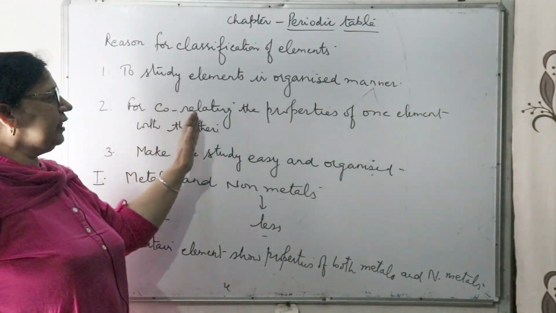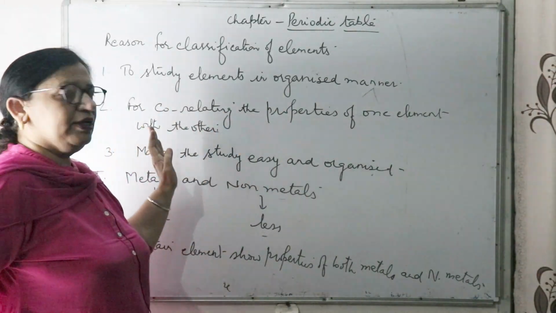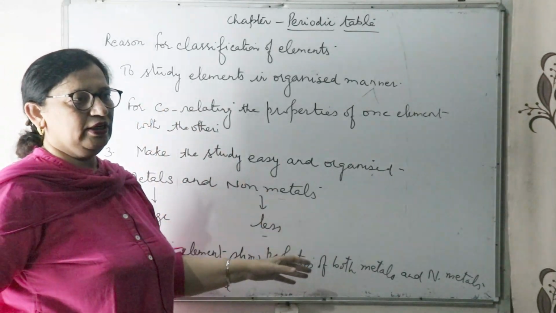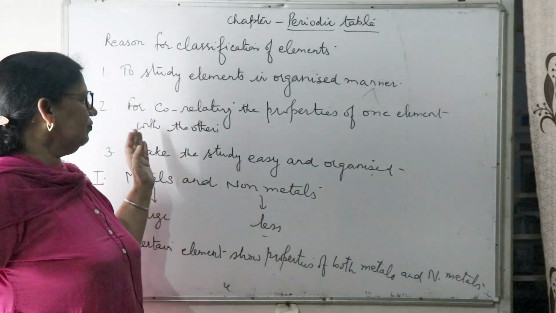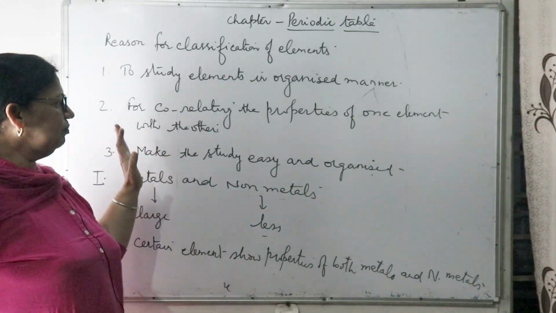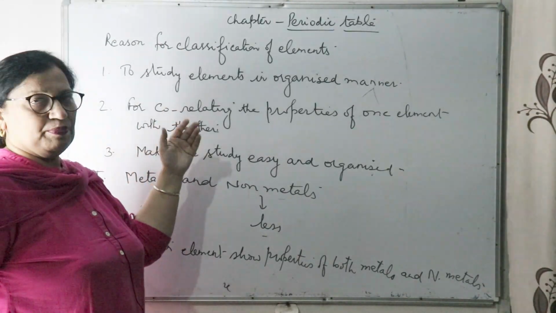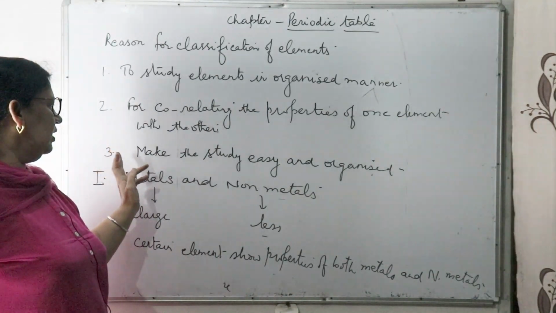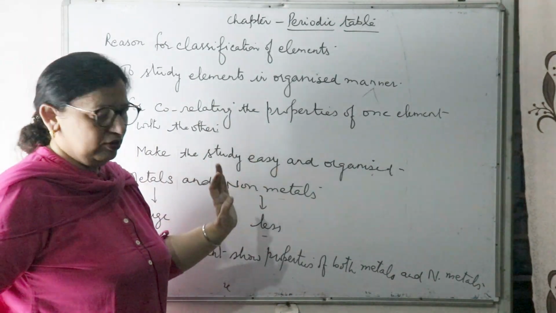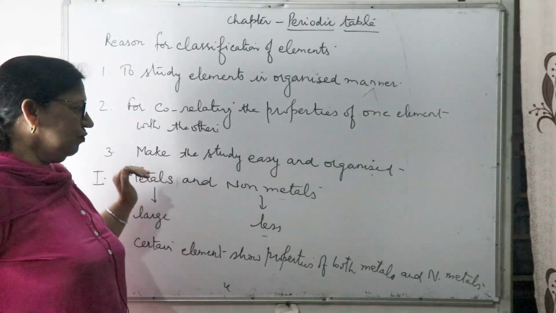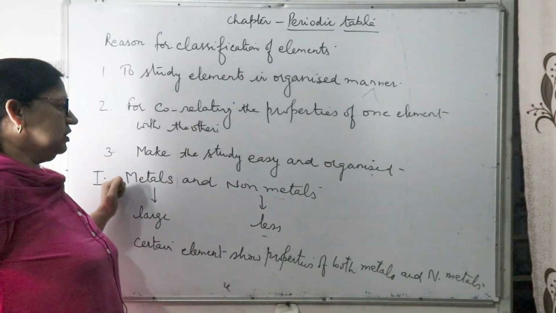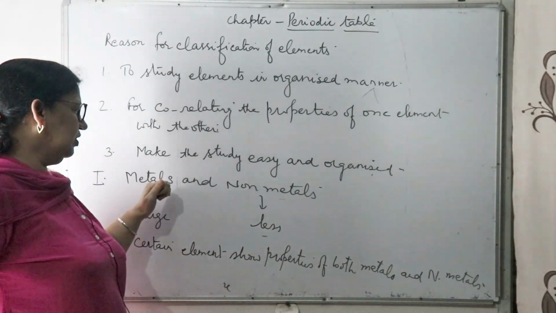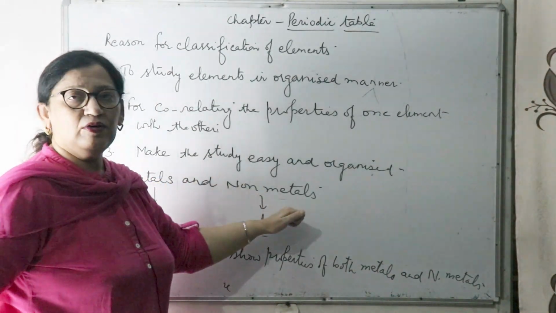Secondly, for correlating the properties of one element with the other. As elements are classified according to their properties, if we study one element, it means we have studied the properties of all elements of that particular family, making the study easy and organized. So the first classification, at ancient times, was made with metals and non-metals.